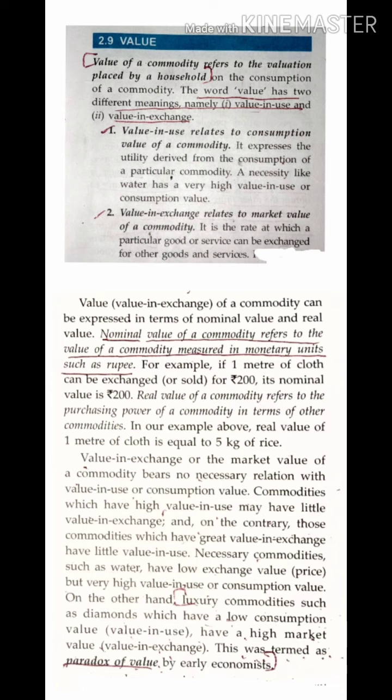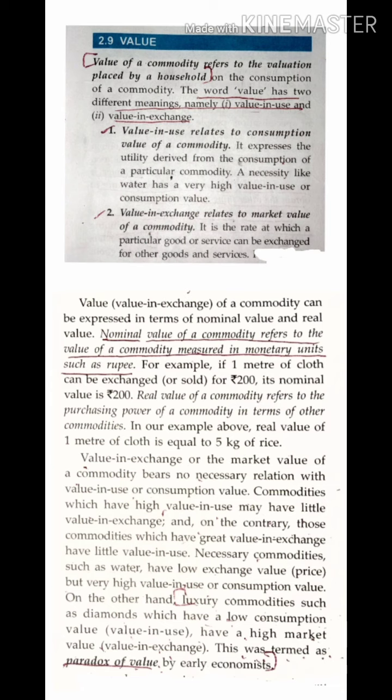Nominal value of a commodity refers to the value of a commodity measured in monetary units such as rupees. We know very well that nominal value is the minimum value, which is expressed in terms of money. Fine.